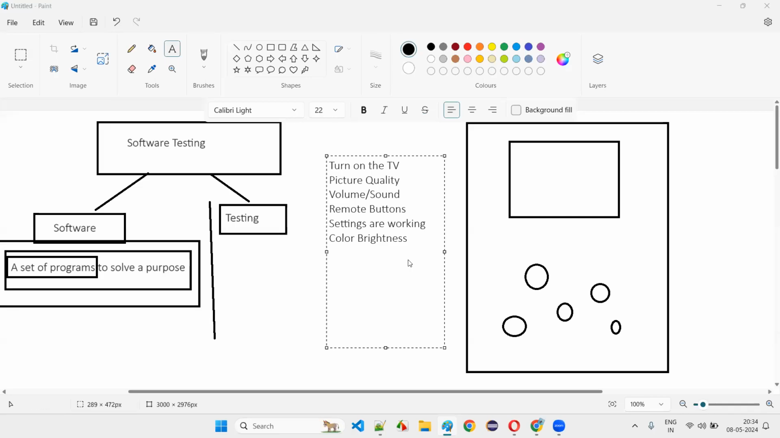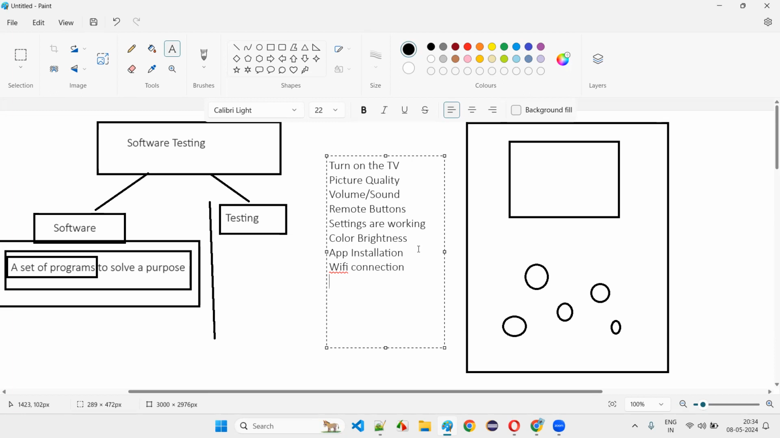Install the apps or not. Are you able to install apps on the smart TV or not? Yes, in a smart TV we have app installation. We'll try to install whatever apps we want. Are we able to connect to Wi-Fi or not? Is the Wi-Fi connection being done or not?